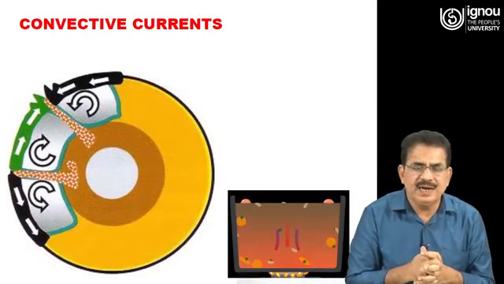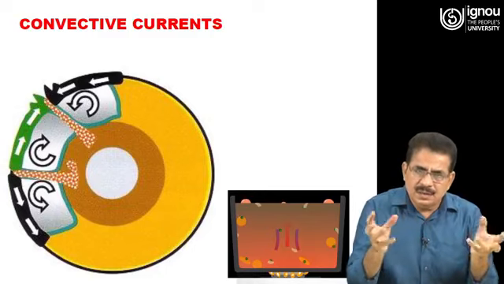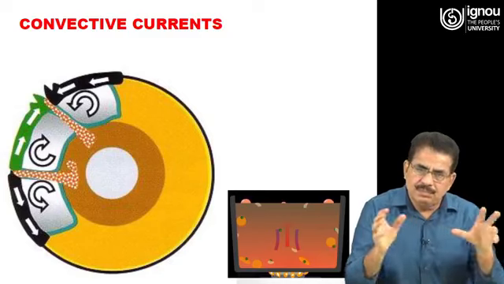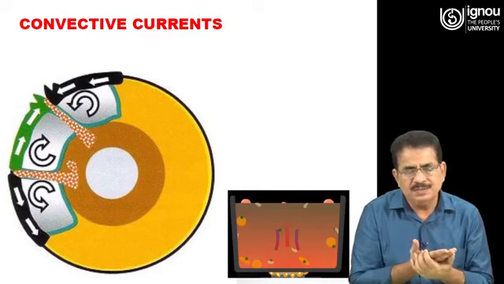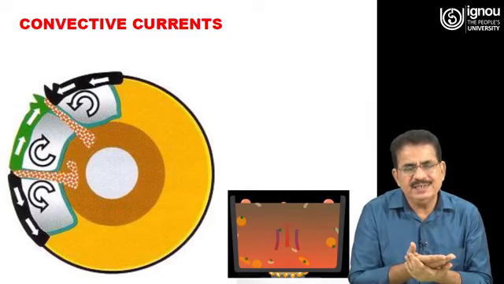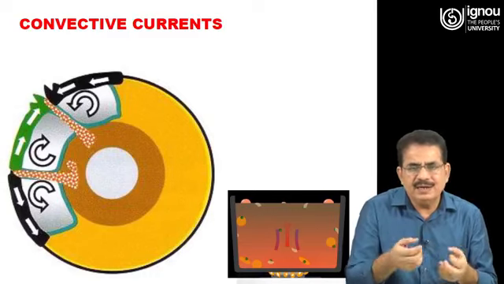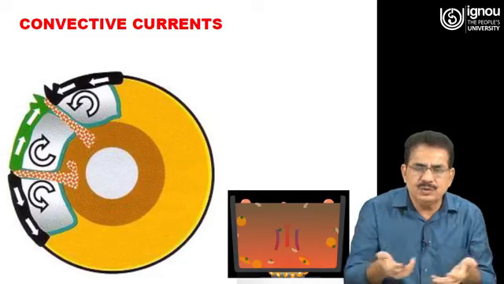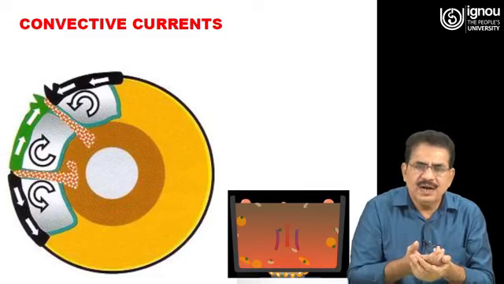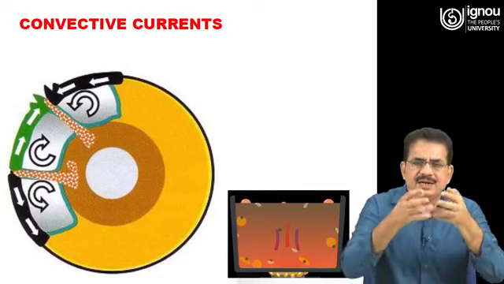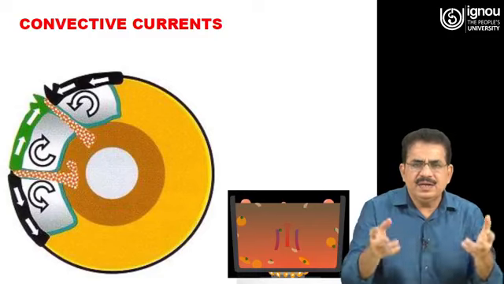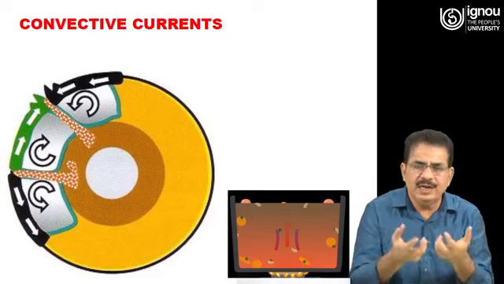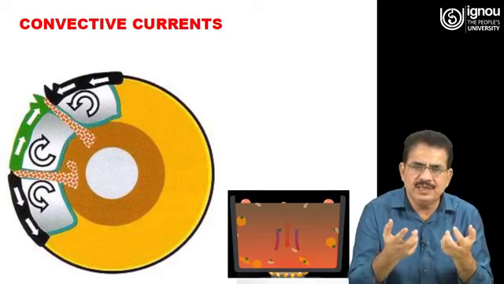The liquid in contact with the bottom of the pot first gets heated and becomes light, then it moves up, and the colder one which is heavy goes to the bottom part of the pot, and it is again heated and rises up. That way currents are formed in this boiling liquid, just like in soup basically.